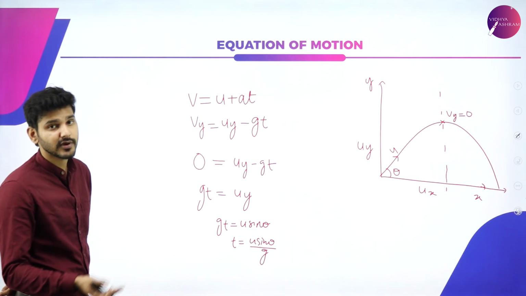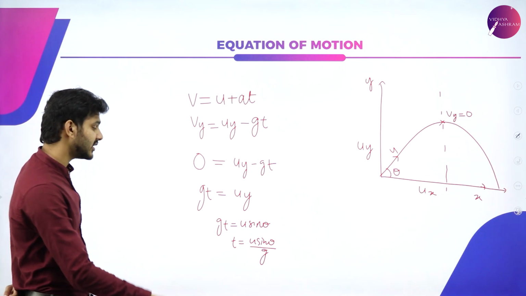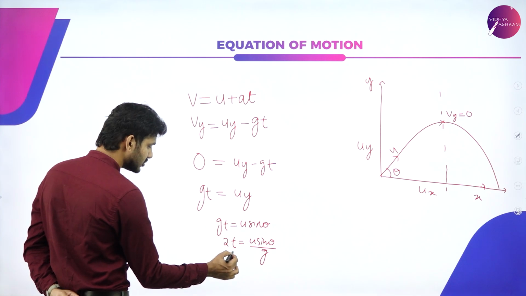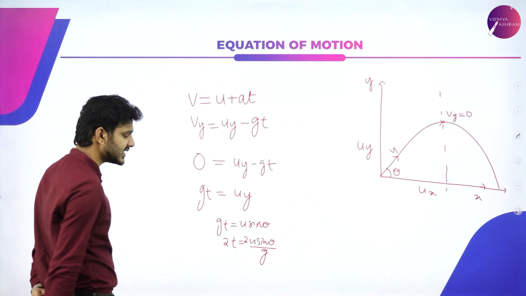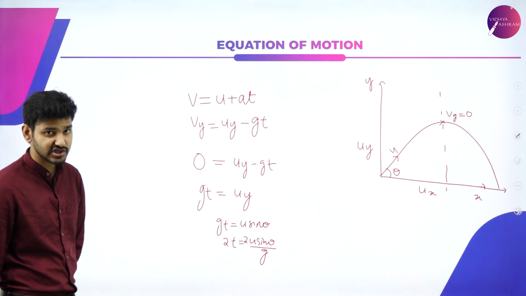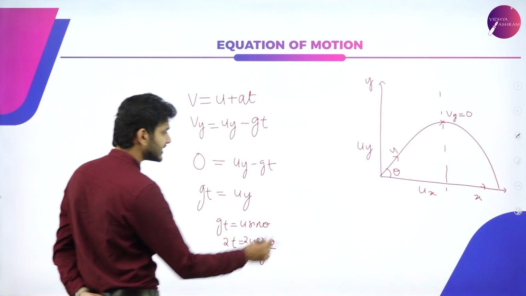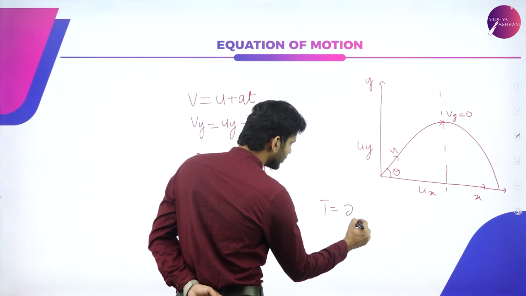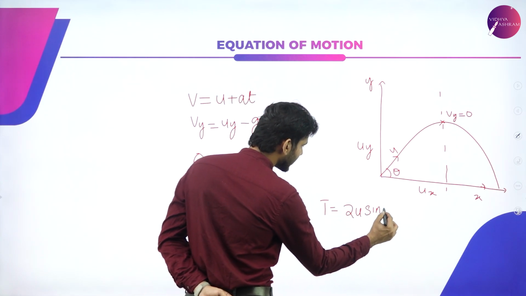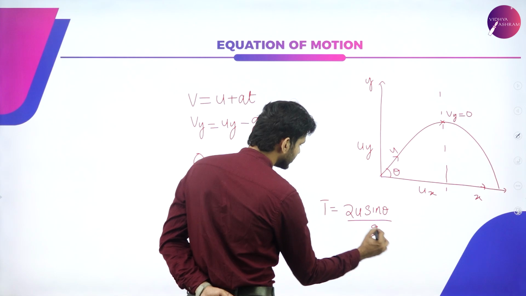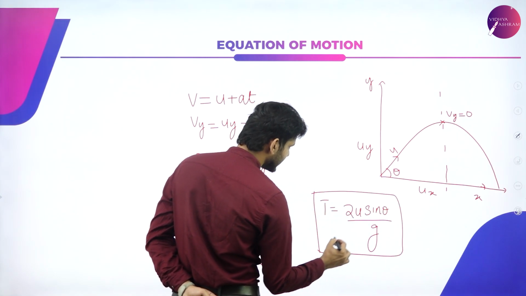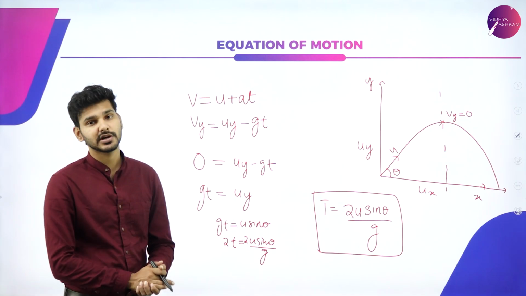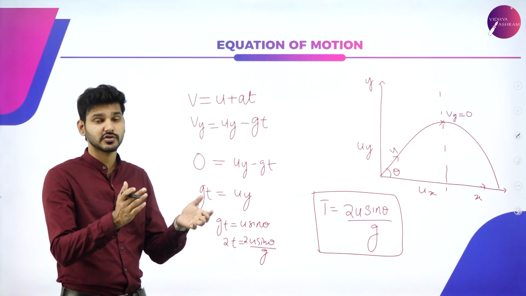Now this is the halfway point, so in order to get the full distance, we multiply by 2 on both sides. Then we get 2t is equal to 2u sine theta by g, or simply that the entire time of flight t is equal to 2u sine theta divided by g. This is the equation to find the time of flight of a particular object or projectile.